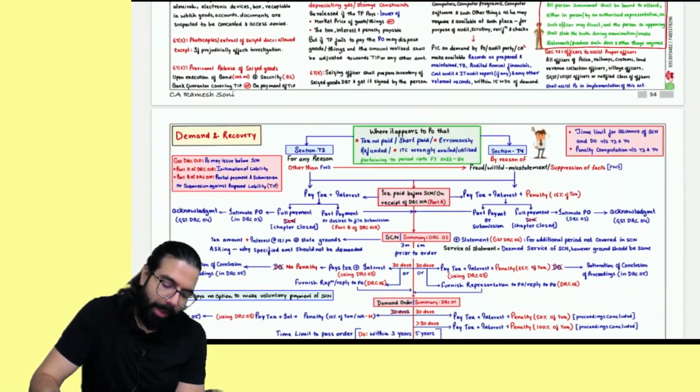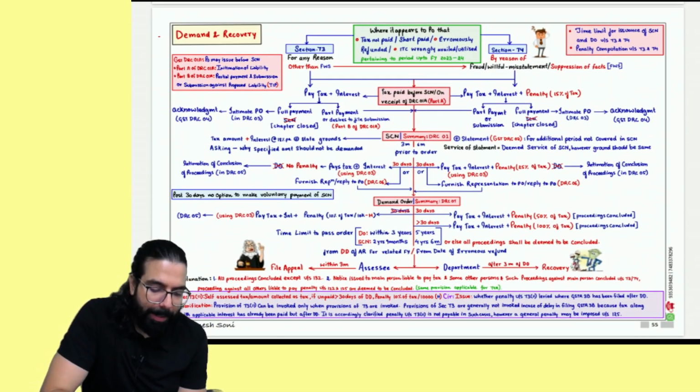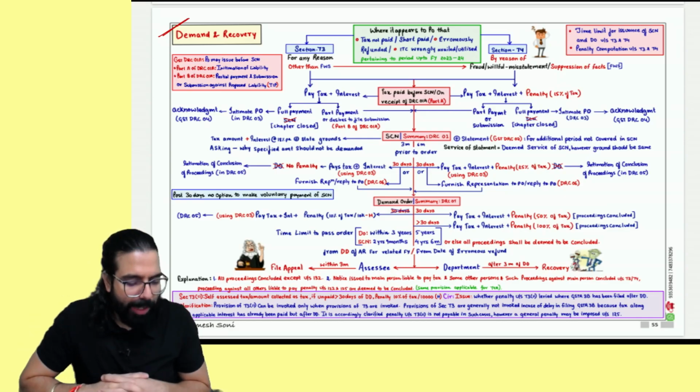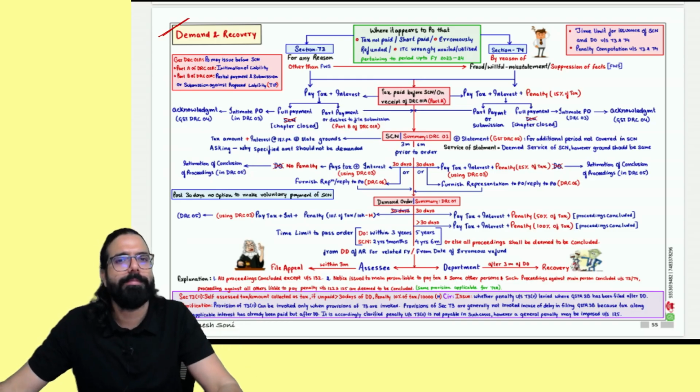Okay, sir. Now a very, very important amendment which is in the demand and recovery chapter, which we'll go ahead and understand. But first I want everyone to tell me, are we all 100% clear till here?